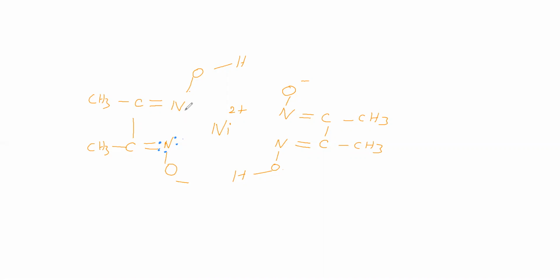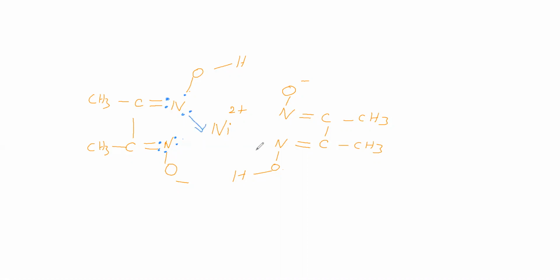Now we will take this nitrogen. It has an OH group. This nitrogen comes under the 5th group. So one electron for bonding here, second electron for bonding here, third electron for bonding here, and the fourth and fifth electrons make a dative bond with Ni2 plus.